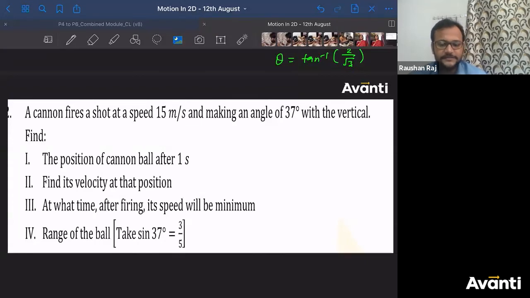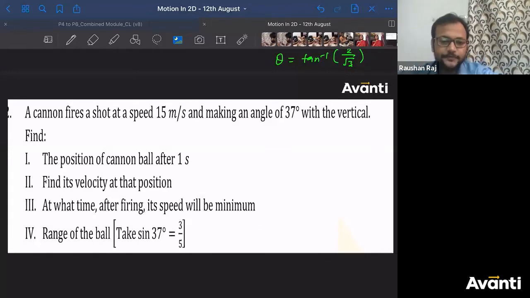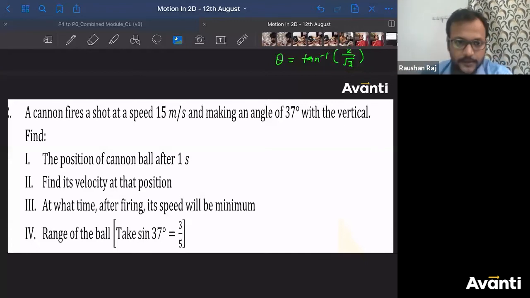Angle as cos 37 नहीं ले सकते ना. Angle as 37 or 53 you can take. Here you cannot take angle as 37. Angle of projection is not 37. What is the angle of projection, बच्चा लोग? Tell me. What is the angle of projection here? 37 or 53? It is 53 degrees, because this angle is with the vertical.